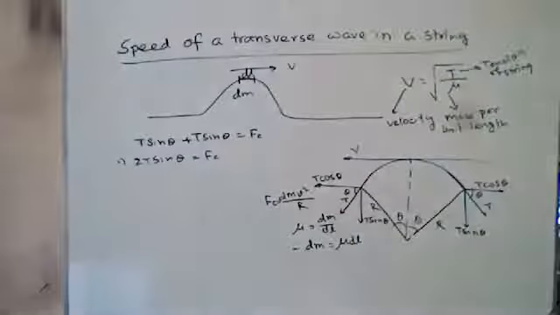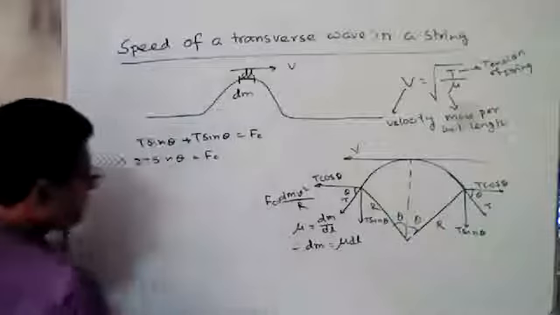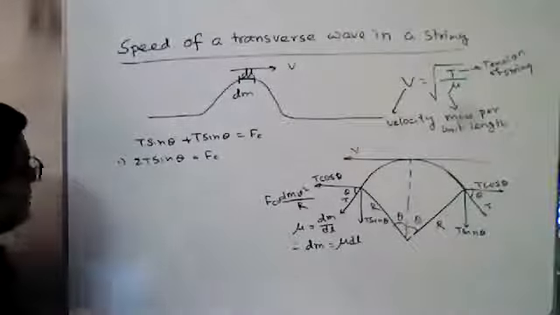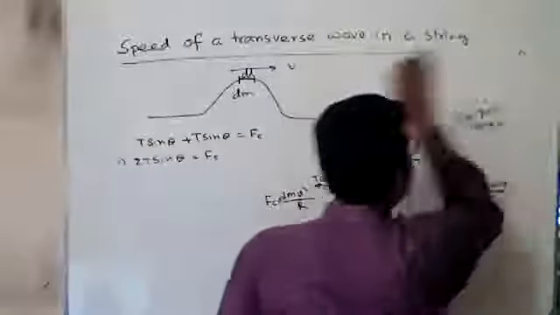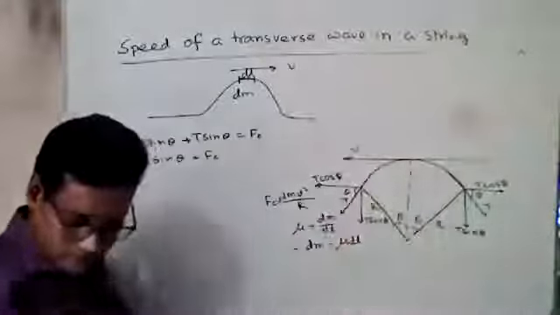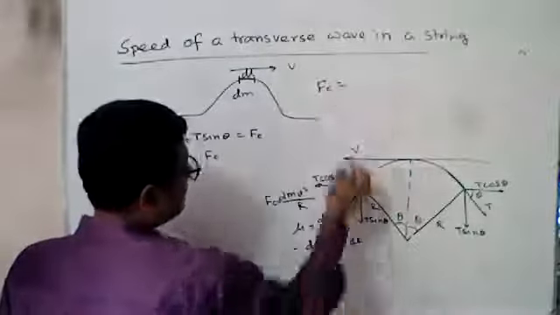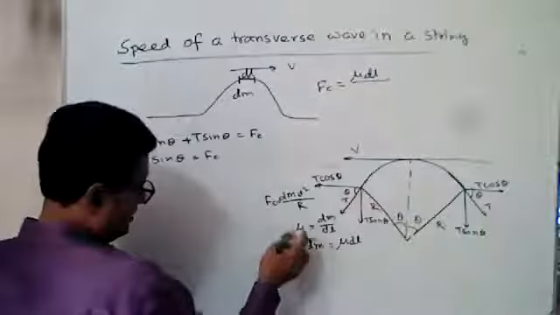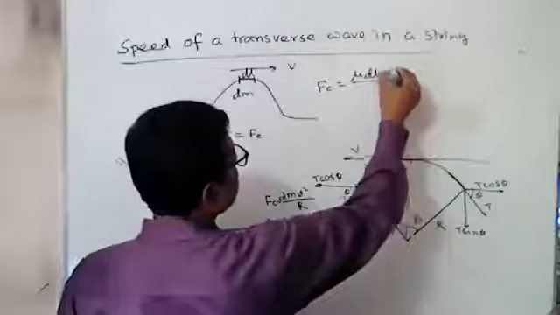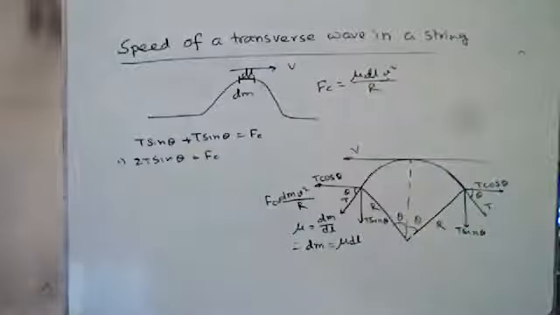So we consider it here. So Fc will be mu dl v square by r.